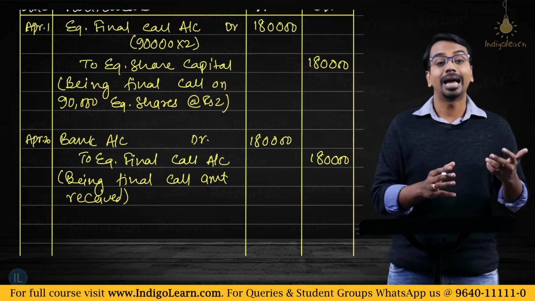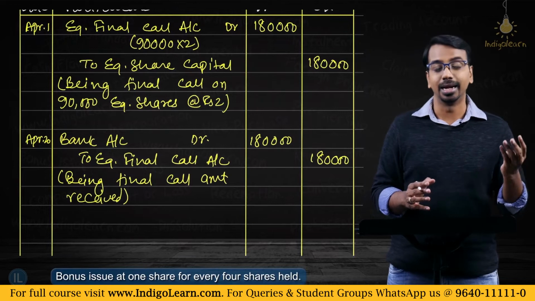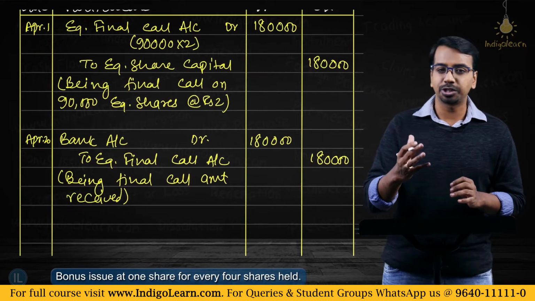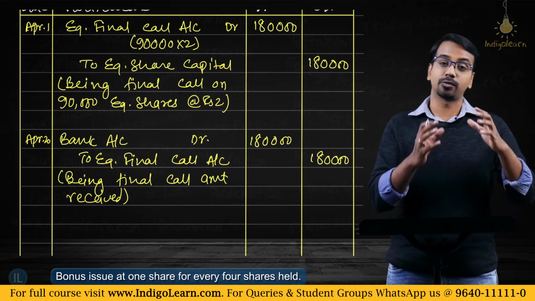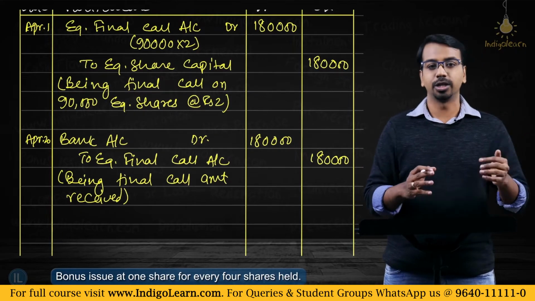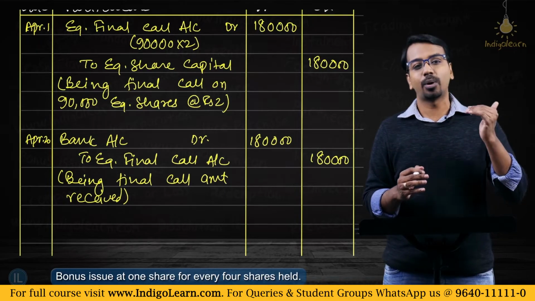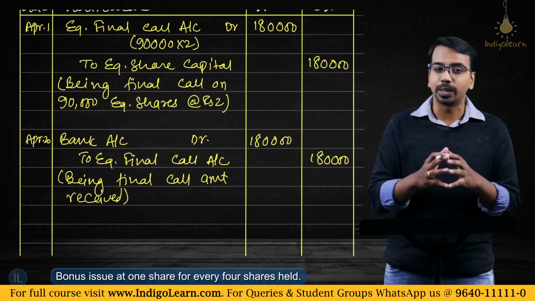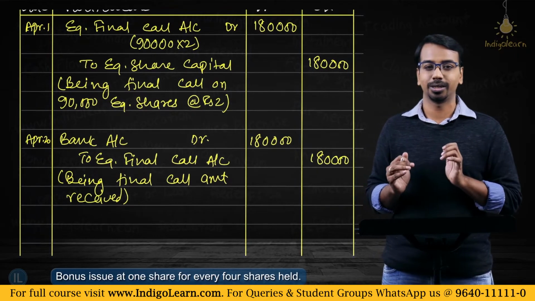and we are issuing bonus shares at what rate? 1 share for 4 shares held, which means how many bonus shares will be issued? 90,000 divided by 4, because for every 4 you are issuing 1 bonus share. So the total number of bonus shares that will be issued is 90,000 divided by 4, that comes to 22,500. Still we will indicate that in a working note.